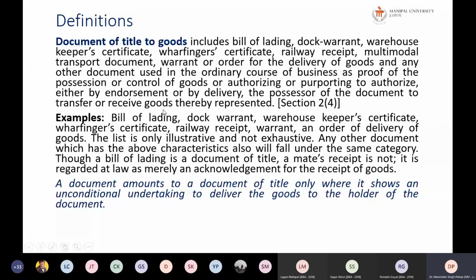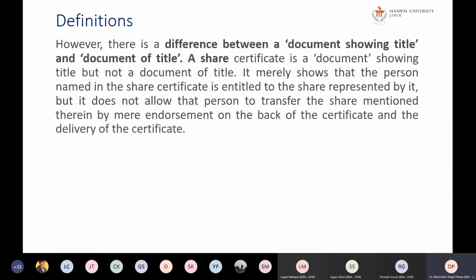So the document amounts to a document of title only where it shows an unconditional undertaking to deliver the goods to the holder of the document. Whosoever is the holder of the document will become the owner of the goods. It has to be there, and only then will that particular document be called a document of title of the goods.